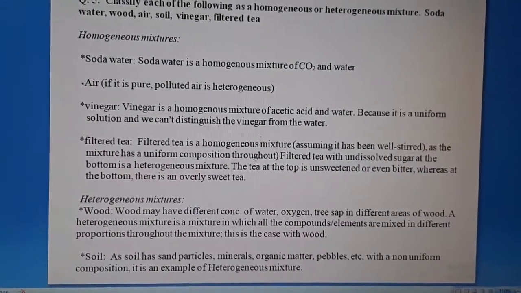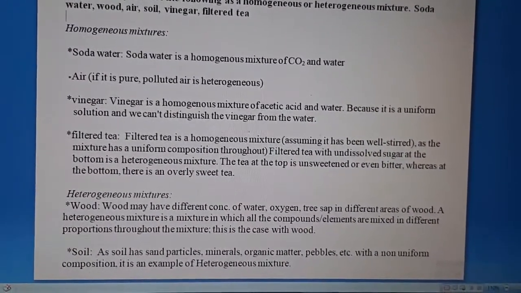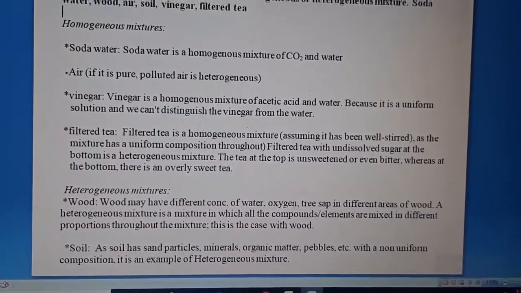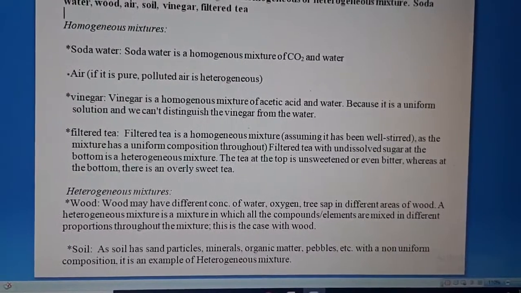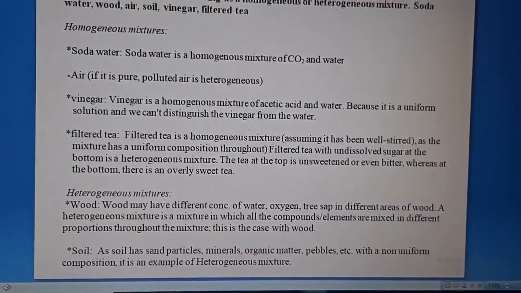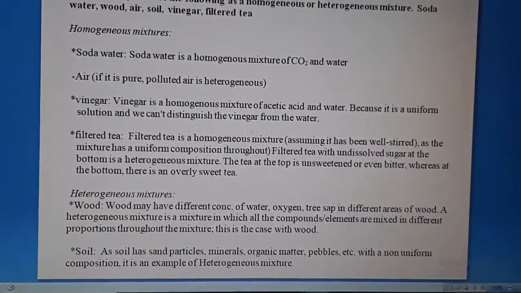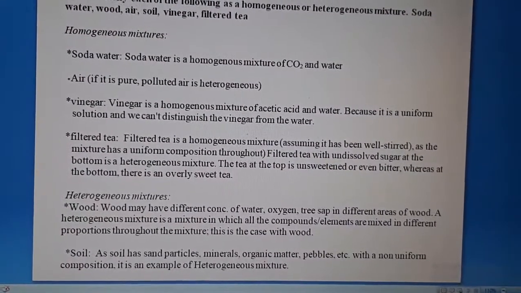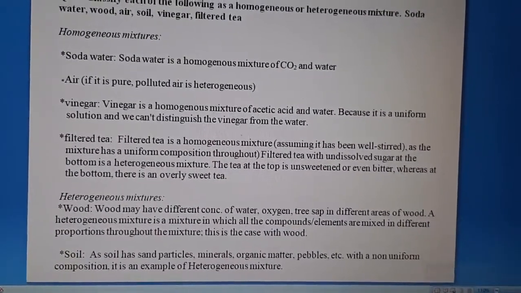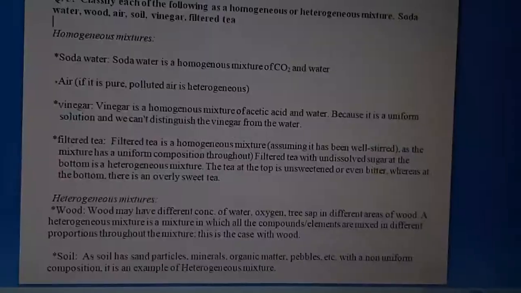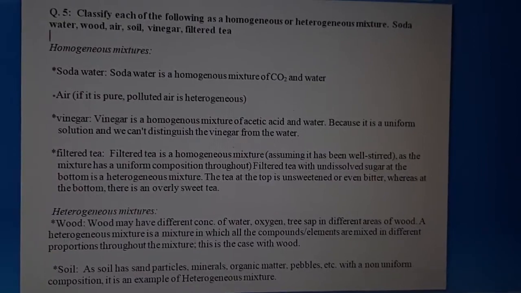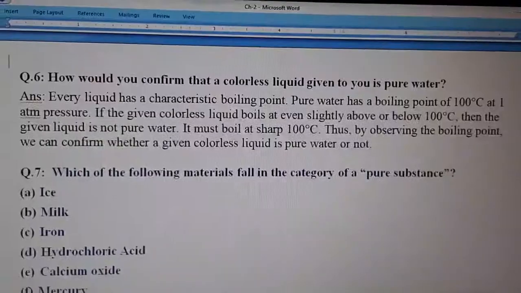Wood and soil are heterogeneous mixtures, because in wood there are different concentrations of water, sap, oxygen and all the compounds or elements, mixed in different proportions throughout the mixture. That's why wood is a heterogeneous mixture. And in case of soil also, all the particles, whether of minerals, sand particles or pebbles, are distributed non-uniformly. The composition is non-uniform. That's why soil is also a heterogeneous mixture.